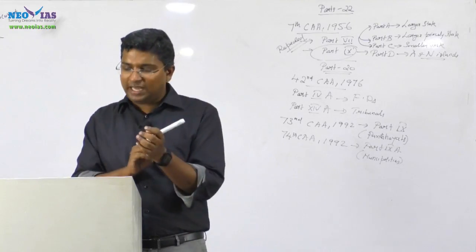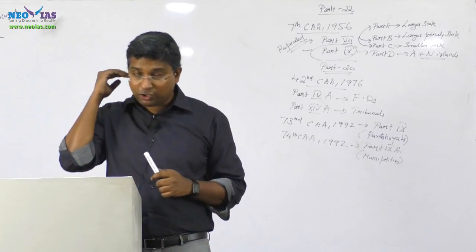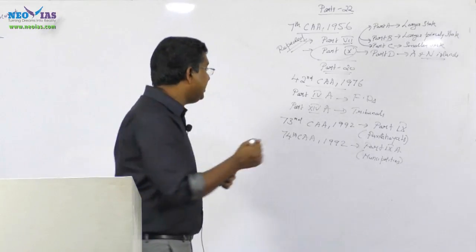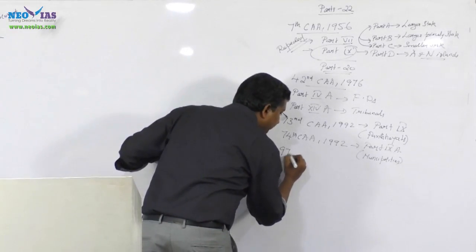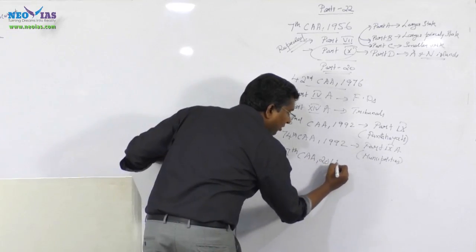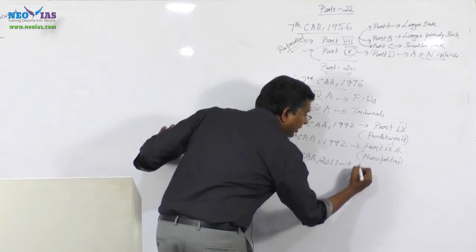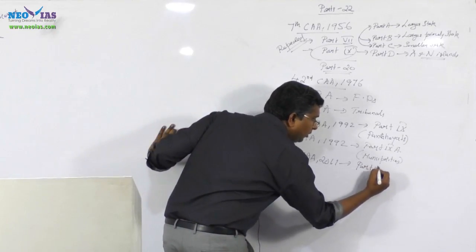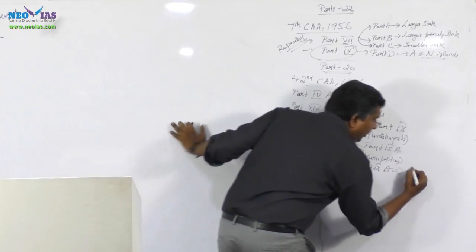The last part, or the latest part, which was inserted through a Constitutional Amendment Act is also very important. The 97th Constitutional Amendment Act 2011 inserted Part 9B, called cooperatives.